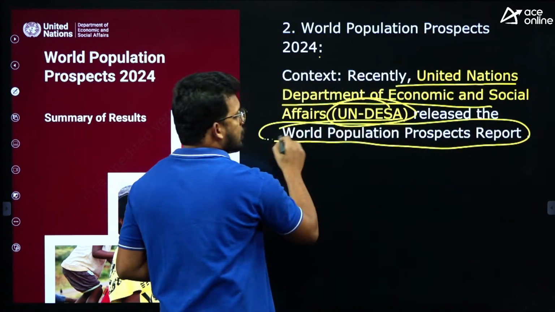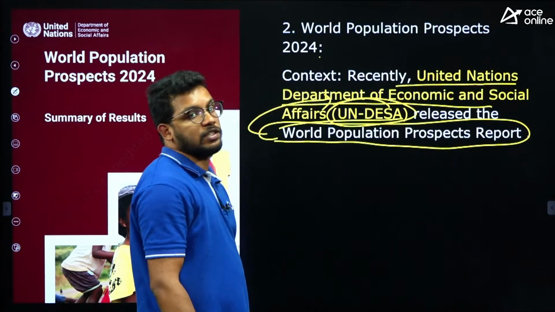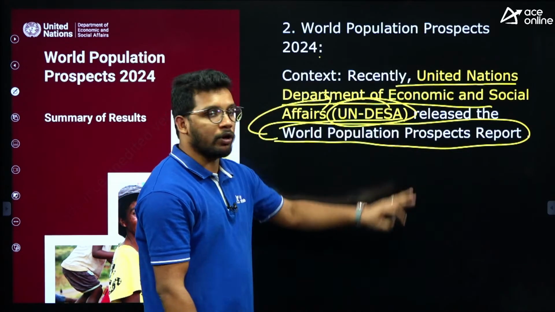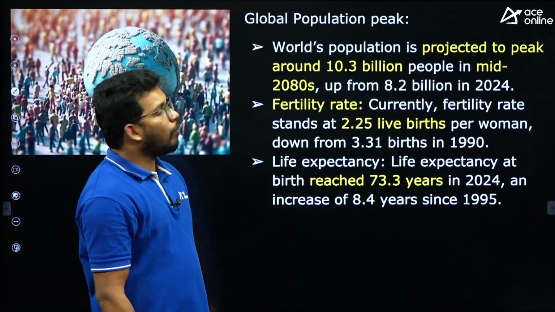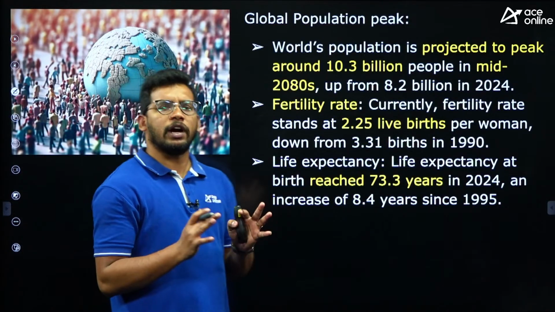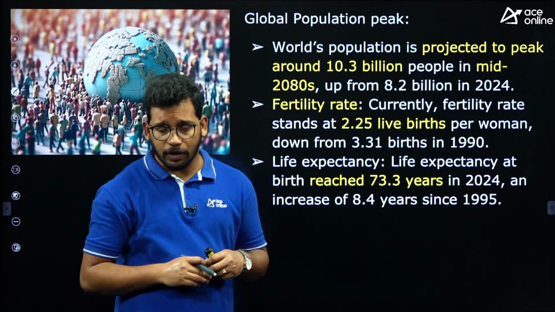They may also ask you this in the exam directly. Which organization has released the report recently? A very important fact. Now, what is the report about? There are some important data that is required to be remembered for our exam.